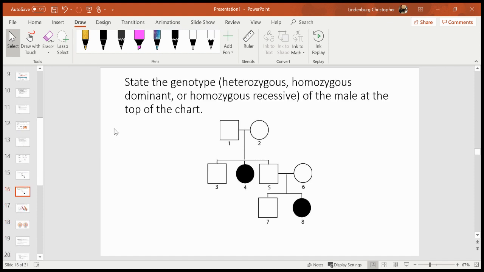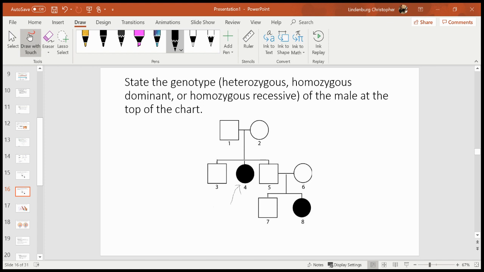Okay. So, let's take a second. If we see two parents that do not show the trait, and then they have a child who does show the trait, we know for certain that this has got to be recessive. And here's why. If we consider, let's say, for example, we had it wrong. We think this is dominant. This kid, number 4, must have picked up a copy of the allele from somewhere. So if this kid, number 4, has the allele and they got it from mom or dad, and if we assume it's dominant, that means mom and dad must have that allele and they must be showing it.